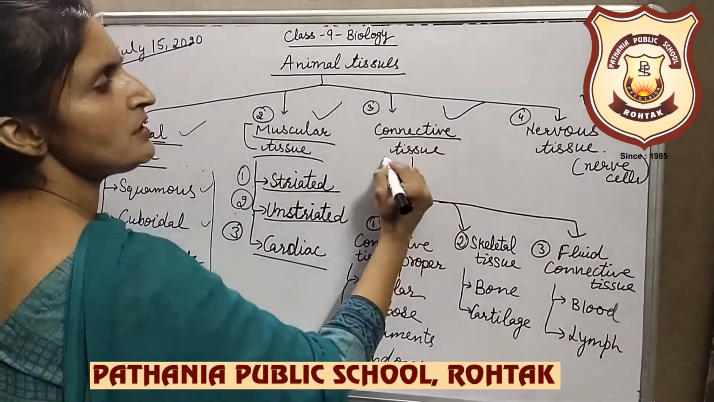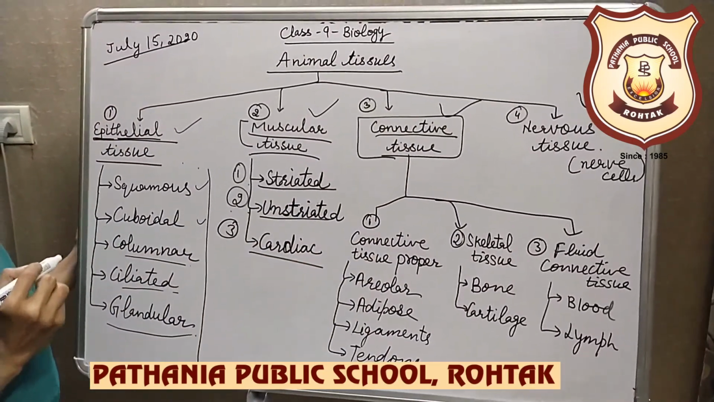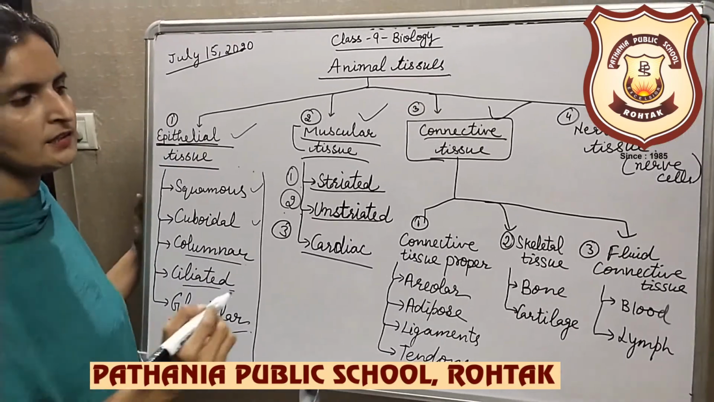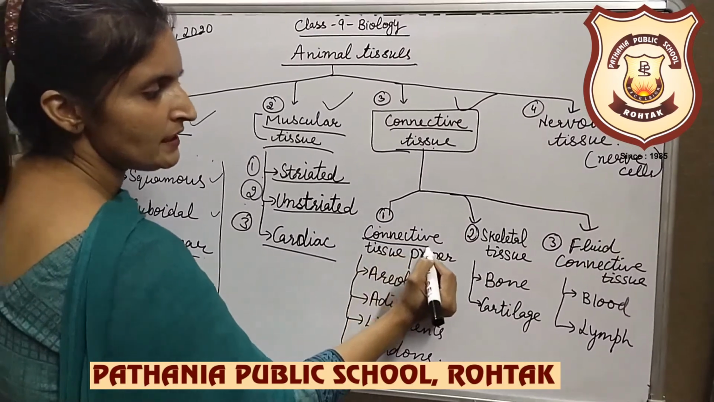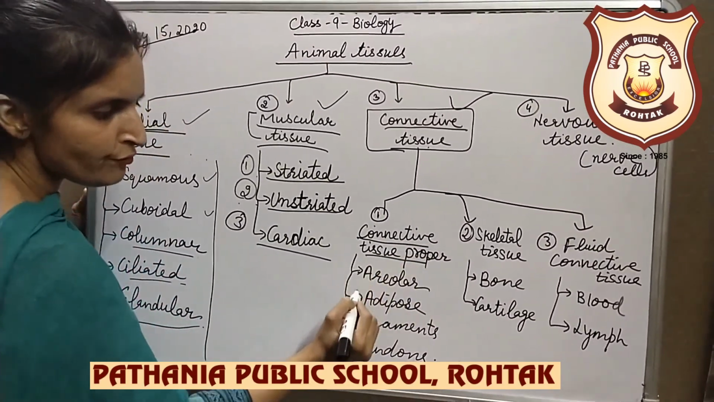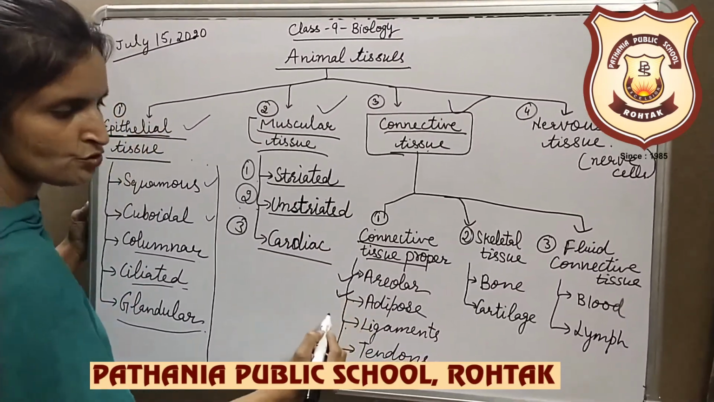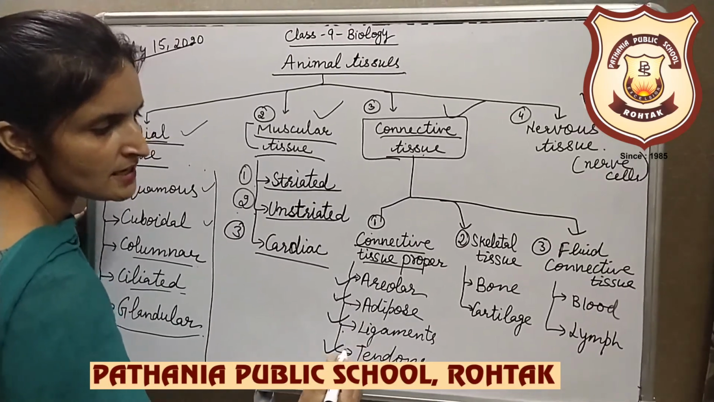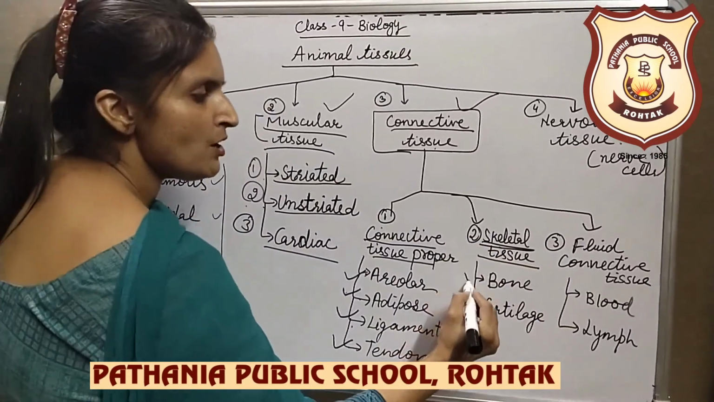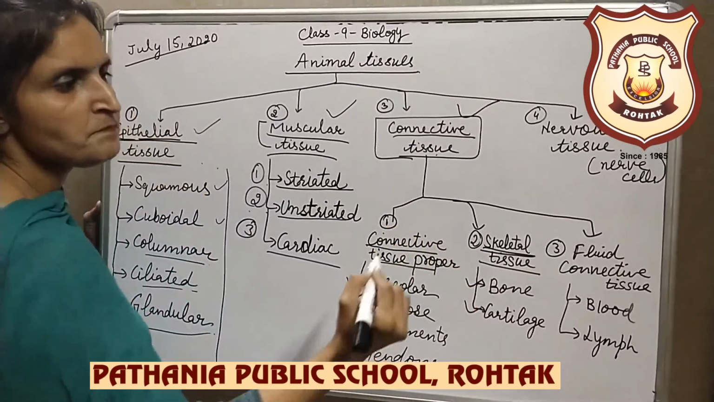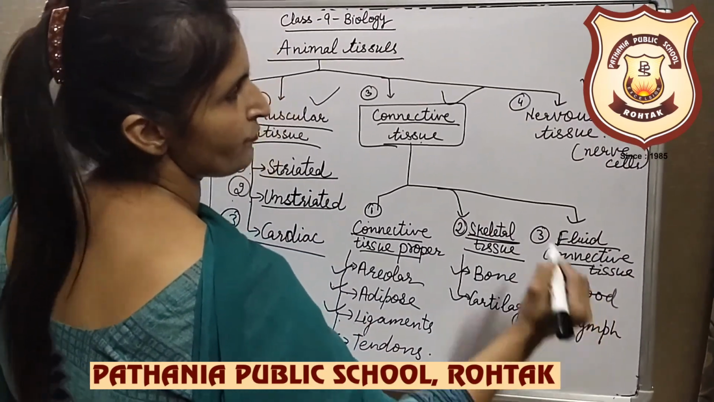The third type of animal tissue is the connective tissue, which is basically present in between the two organs, and their main function is to connect the different body organs. This connective tissue is further classified into connective tissue proper, which is of 4 types: areolar connective tissue, adipose connective tissue, ligaments and tendons. Another type of connective tissue is the skeletal tissue, which is found in the bones and the cartilages. And the third is the fluid connective tissue, that is the blood and the lymph.